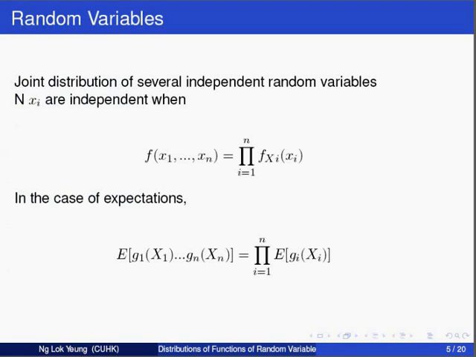In the case involving random variables, we can investigate the joint distribution for several independent random variables. Mathematically, n X_i's are independent when the joint distribution of all X_i's, where i is from 1 to n, equals the product of all individual probability density functions of each X_i. In this case, the expectation of functions of the X_i's equals the product of all individual expectations of functions of the X_i's.